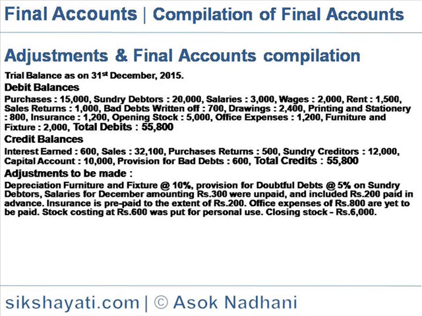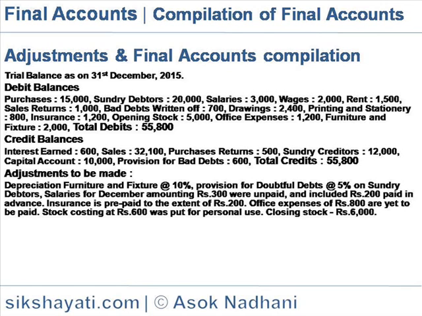Adjustments and final accounts compilation. Example, trial balance. The figures are given as below. Debit balances: purchases 15,000, sundry debtors 20,000, salaries 3,000, wages 2,000, rent 1,500, sales return 1,000, bad debts written off 700, drawings 2,400, printing and stationery 800, insurance 1,200, opening stock 5,000, office expenses 1,200, furniture and fixture 2,000. So the total of debits in the trial balance is 55,800.